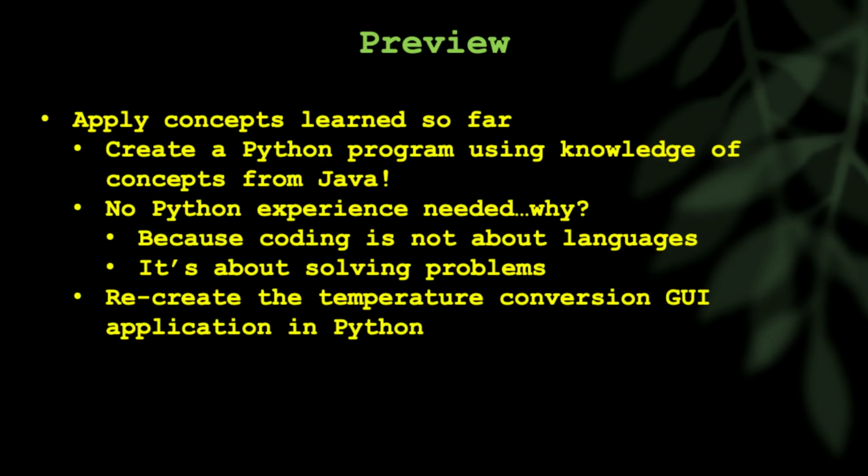And in the next video, we're going to transition away from Java to solving problems in Python, because as I said at the outset of this video series, programming is not about languages, it's about solving problems. And that's what we're going to do in Python next. And you'll be amazed at how easily you can do something in a language maybe you've never seen before. If you're following my videos, then all we've done is program in Java.